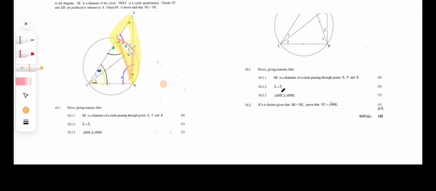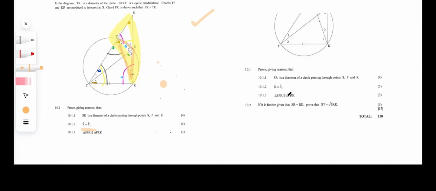So let's look at S in SPK. That would be this angle over here. Is S in SPK equal to P in PRK? P in PRK would be P2. Yes, they are equal to each other. You can clearly see that I've annotated them with the same color. We've proved that in the previous question, guys. We already proved that S was equal to P2. So there, we already have a reason. We just need one more.